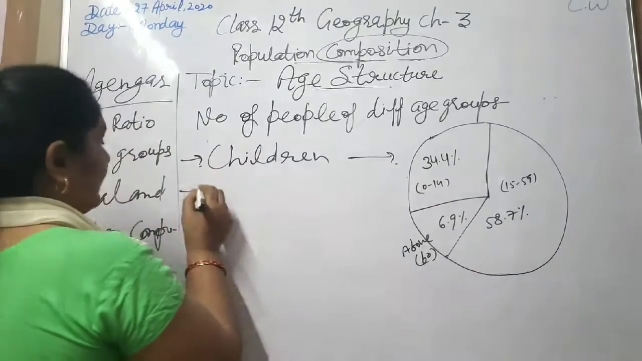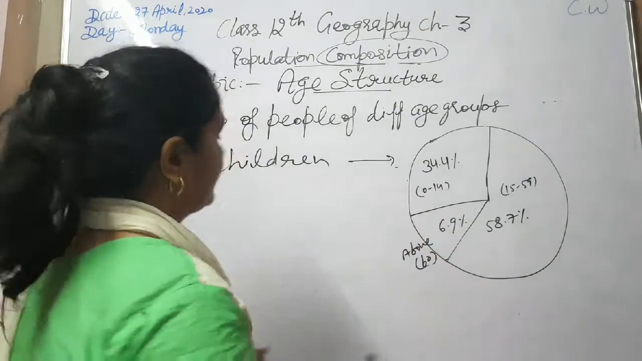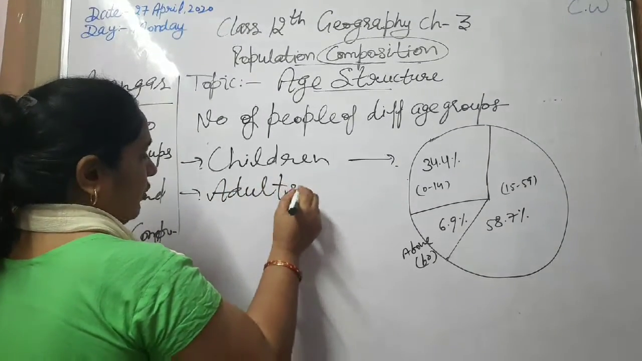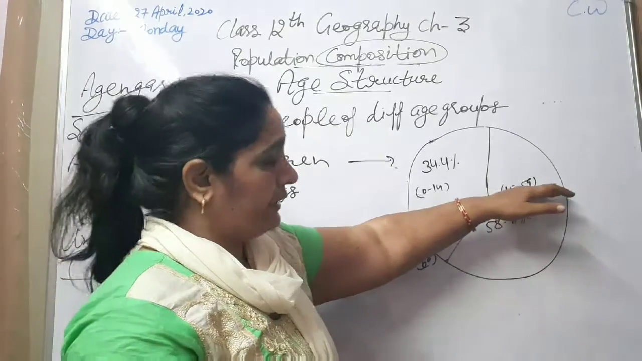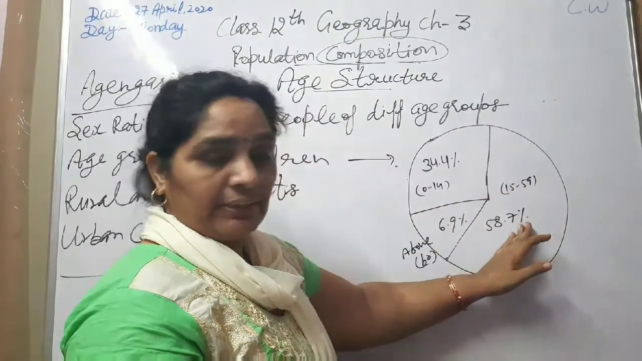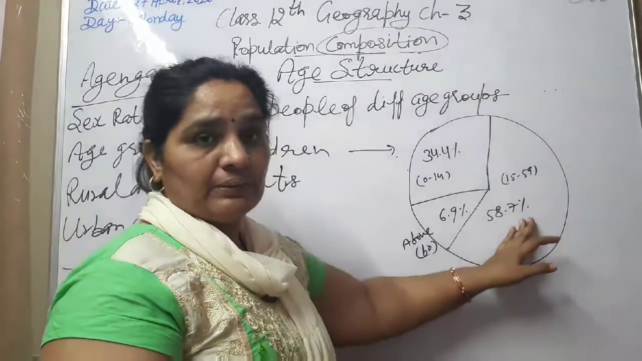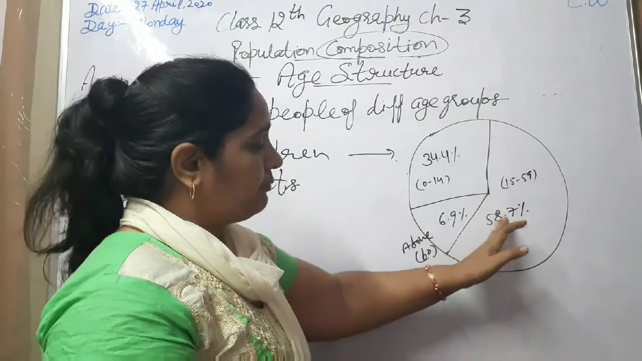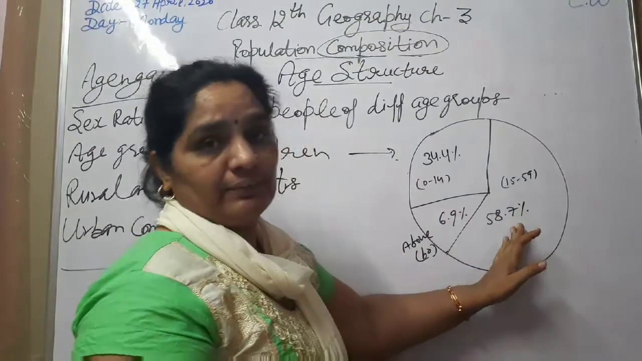The second part of the age group is adults. All the people from 15 to 59 years of age are included in the working age group. These persons are earning for their families. In our country, in this group, 58.7% of the population is there. So we can say India is a young country.